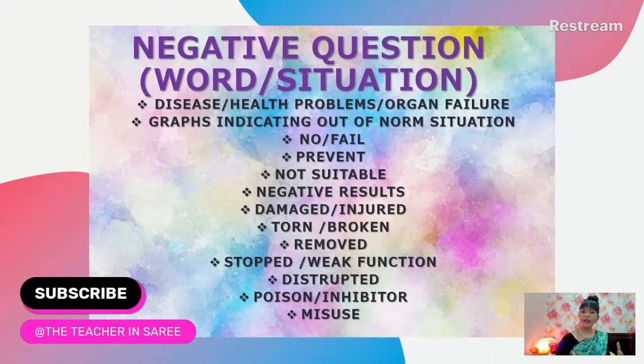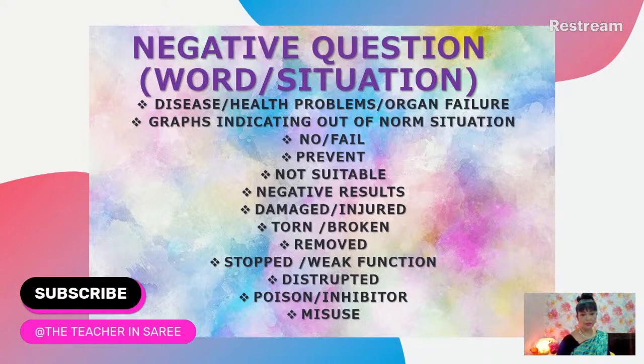But when it is misused, without proper dose and without proper precautions, that is when it becomes misuse. So you can see there's some negative connotation to it, and that is when you will categorize them as negative questions. So these are the words for you to look for, guys.